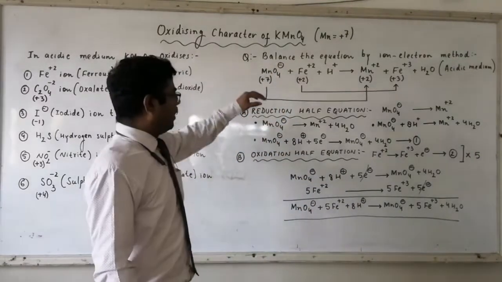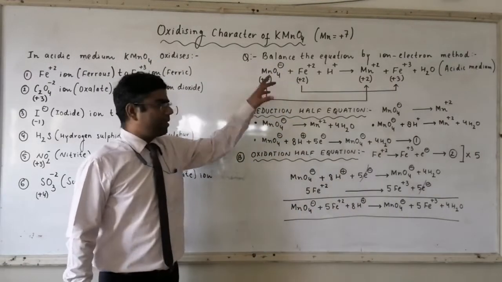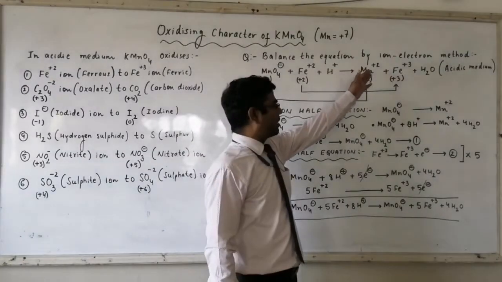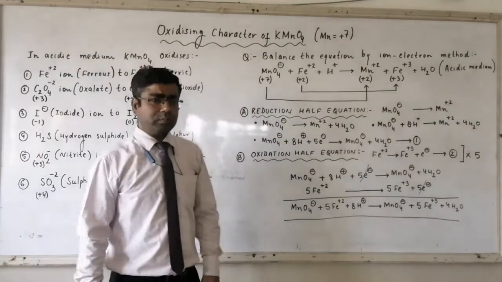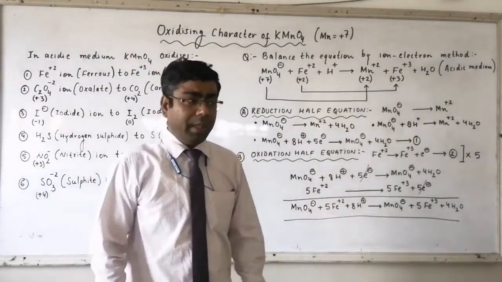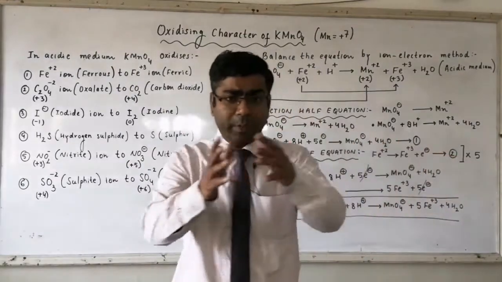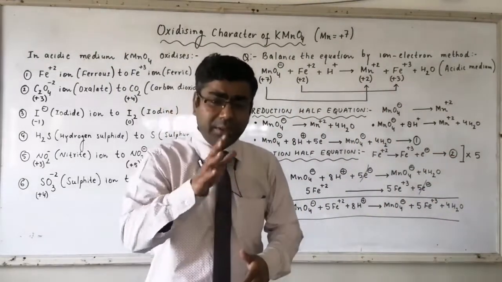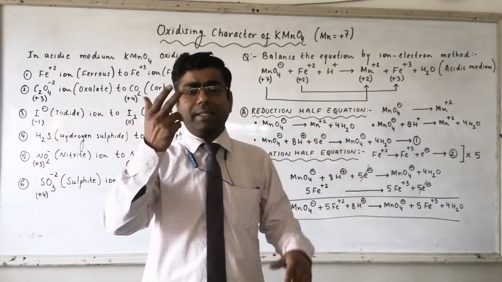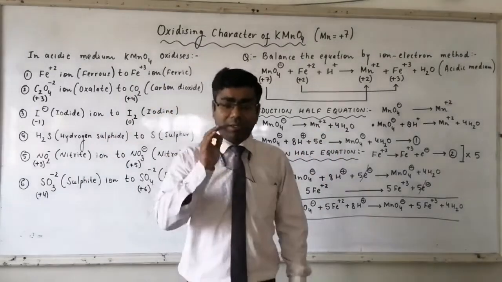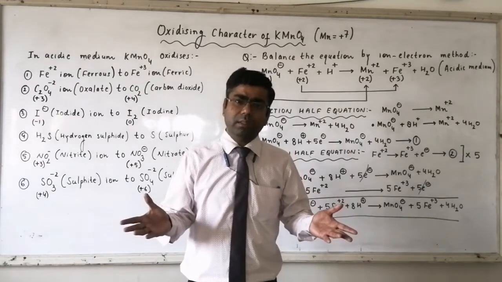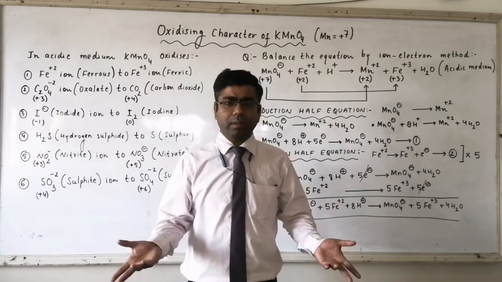In MnO4-, the oxidation state of Mn is +7, while on the other side the oxidation state of Mn is +2. +7 state is converted to +2 state. So here there is a decrease in oxidation number. And by the oxidation number concept, decrease in oxidation number is called reduction.